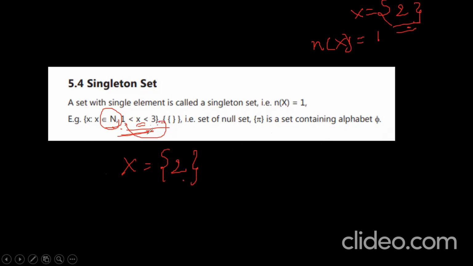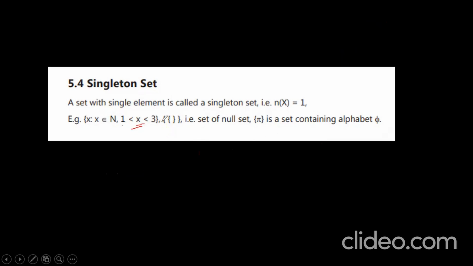X such that x belongs to N, between 1 and 3. You see, the x lies between 1 and 3. That is only 2. Okay. So set phi. Phi is a set containing no elements, written with the symbol phi. Now you see, this is a null set.